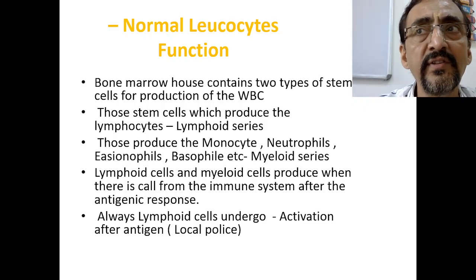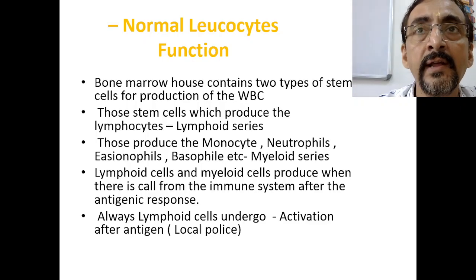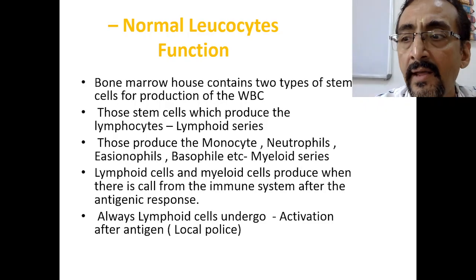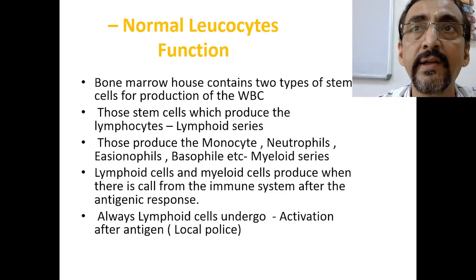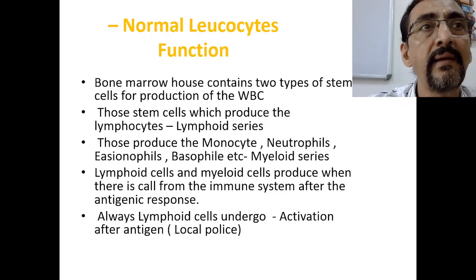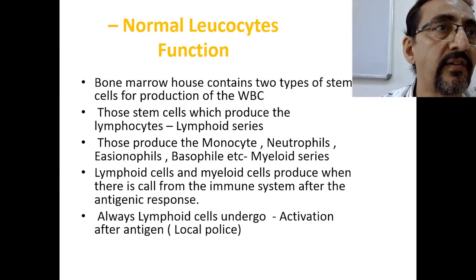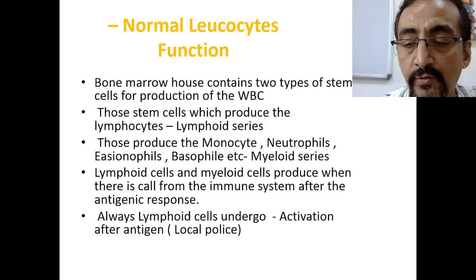So in any infection or antigenic response, the first cell produced is always the lymphocyte. It is just like the local police. If there is any crime in the city, the local police go there and file an FIR and so on, and then the senior officers come, or they may call in other forces. Similarly, the first response is always from the lymphocytes.